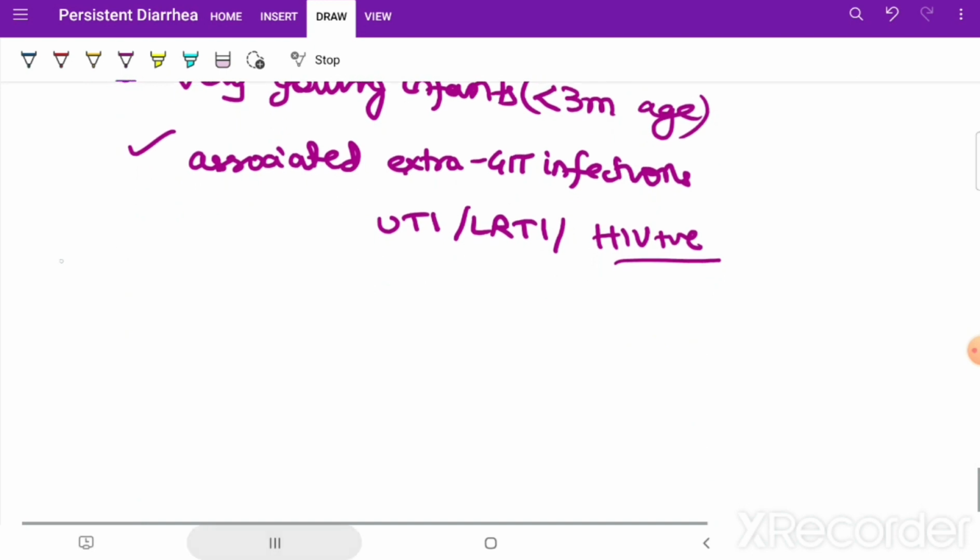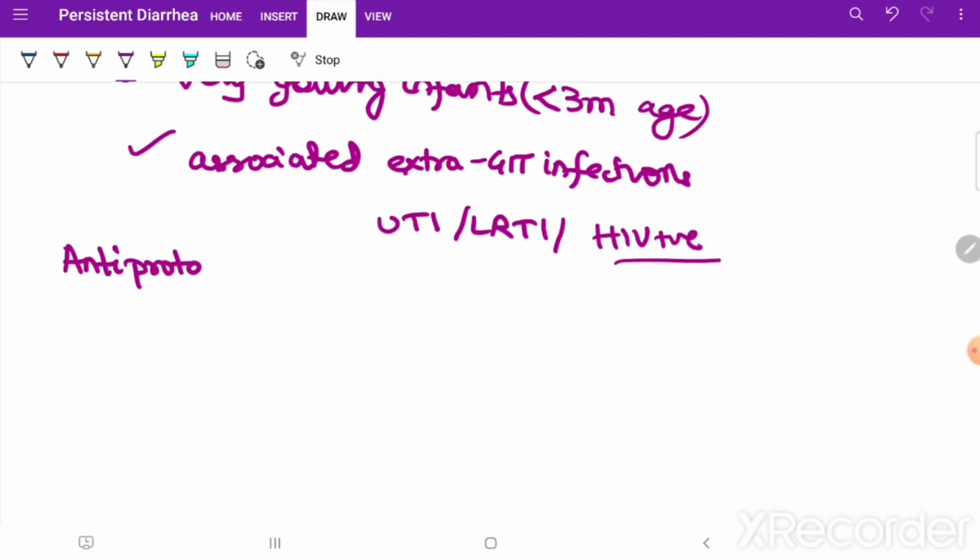What about antiprotozoals? We are all fans of giving metronidazole in adults. Any diarrhea case in adults, definitely he'll give metronidazole. Any doctor will prescribe an antiprotozoal for diarrhea in adults. Let it be of half an hour duration, 1 hour duration, in 3 days everyone will prescribe, okay. So when do we give antiprotozoals? Based on a stool examination we can definitely take help.